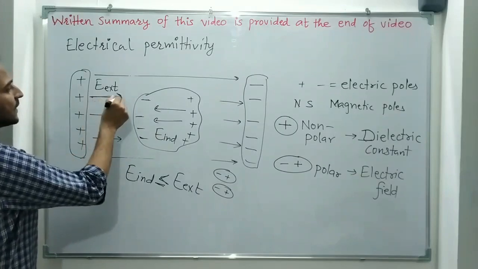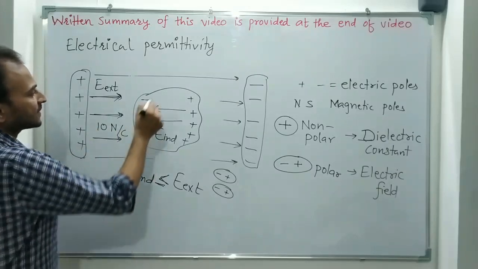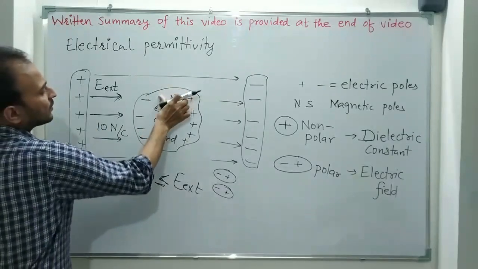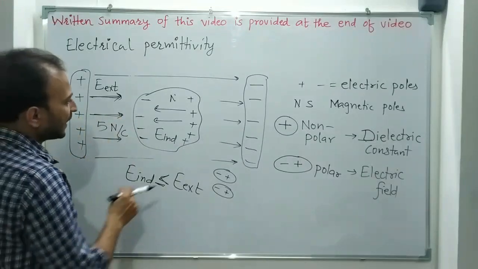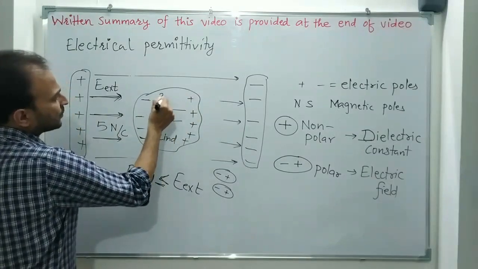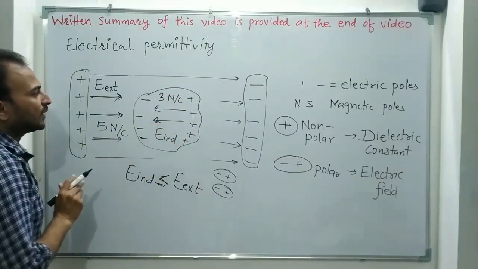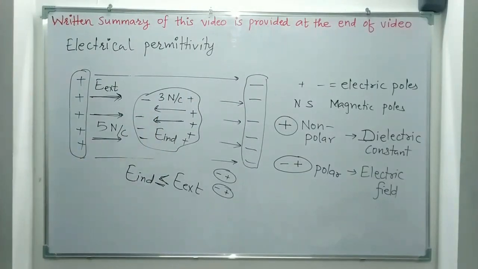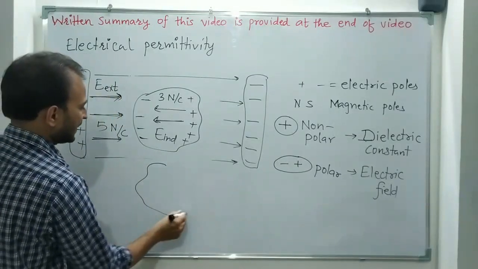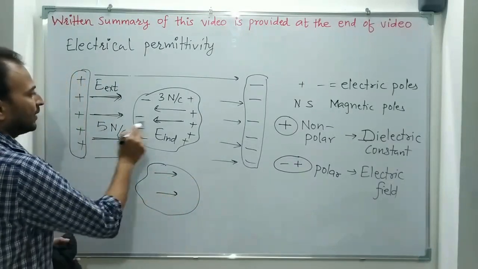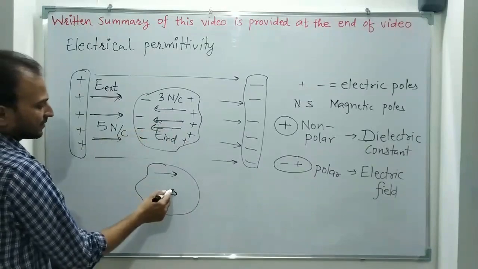Suppose the external field is 5 Newton per Coulomb and the induced field is 3 Newton per Coulomb, then out of 5, 3 is cancelled. So the net field inside the material will be 5 minus 3, which is 2. Three electric field lines are cancelled. 5 minus 3 is equal to 2.